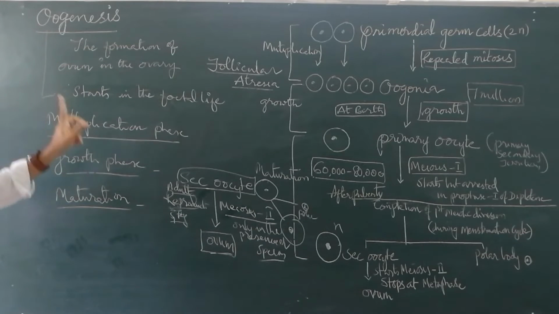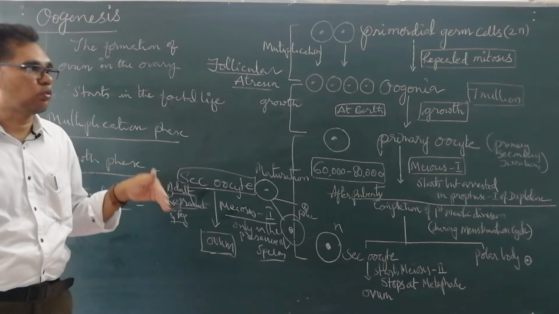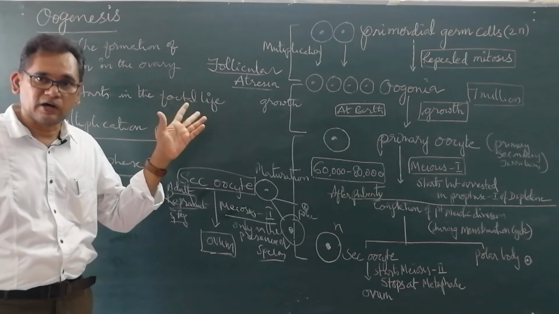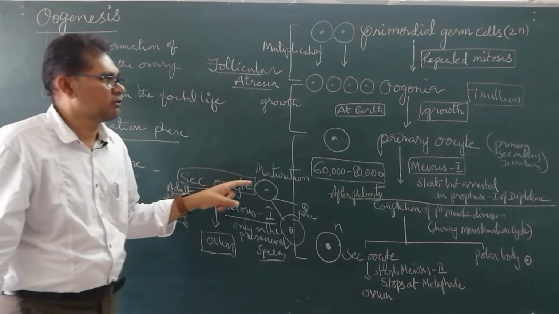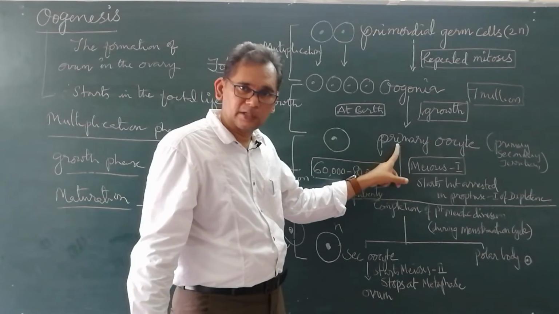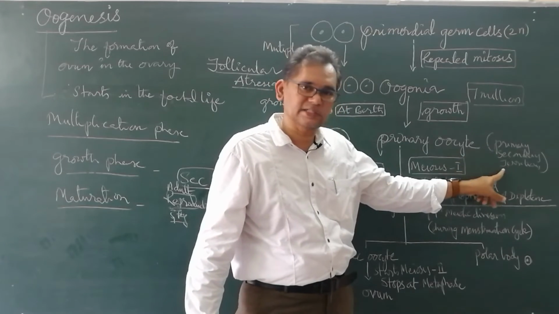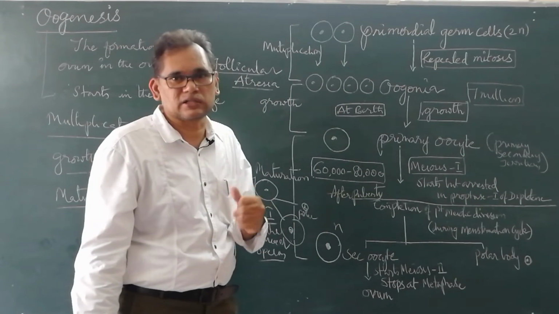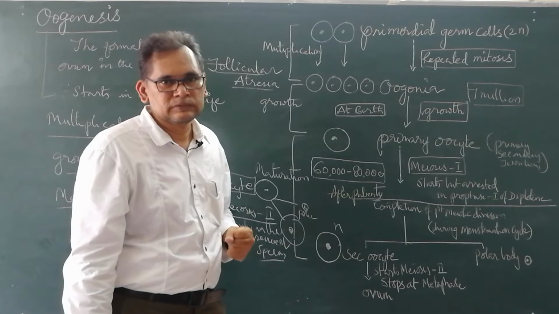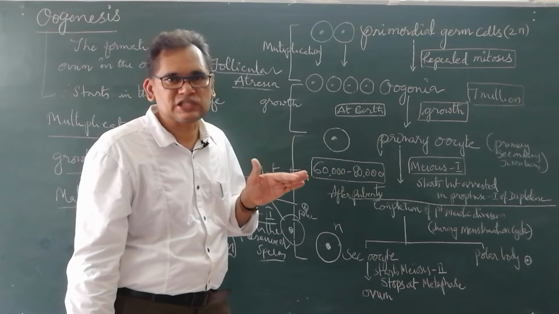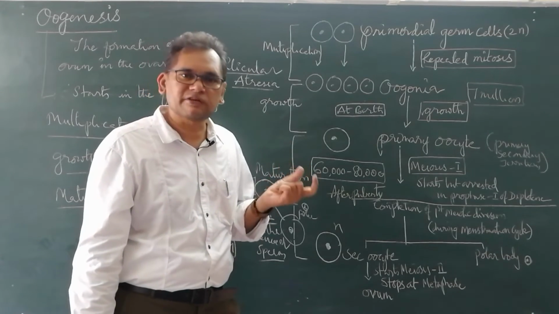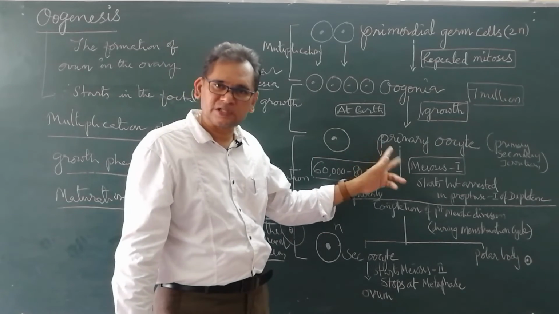Now with the help of diagrams, we will discuss what the follicles actually are. This is the primary oocyte present in the primary follicle, secondary follicle, tertiary follicle. Where are they present? The ovary consists of different stages of development of follicles, inside which these oocytes are present.